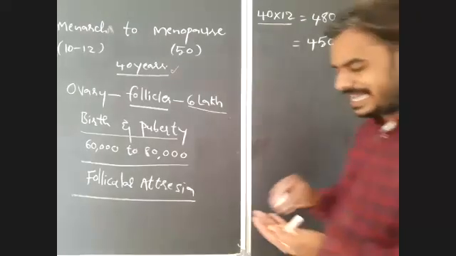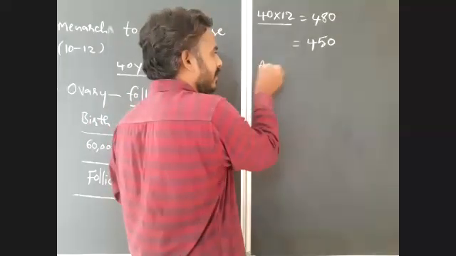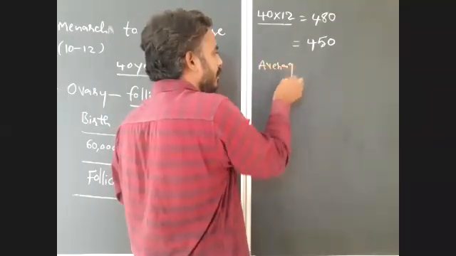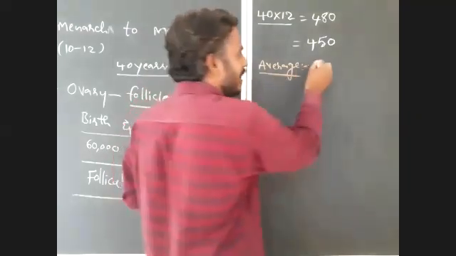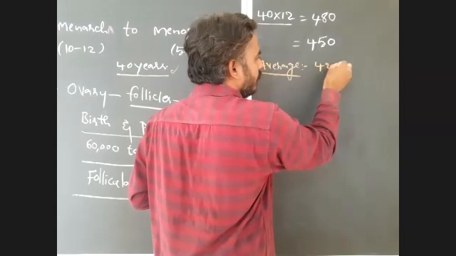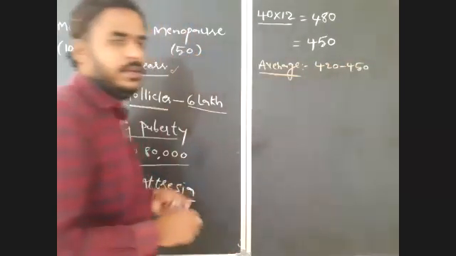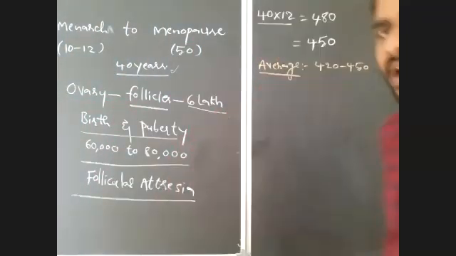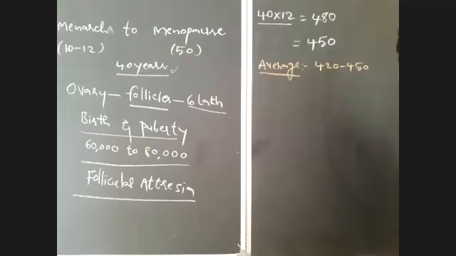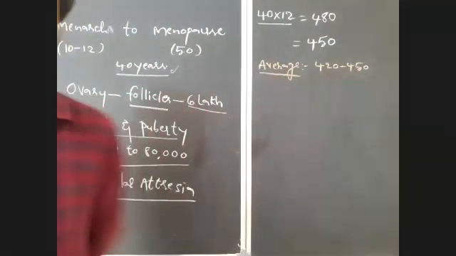So, what is the average number of ova produced by a female in her lifetime? The average number of ova produced by a female in her lifetime is 420 to 450, we can say. Right?